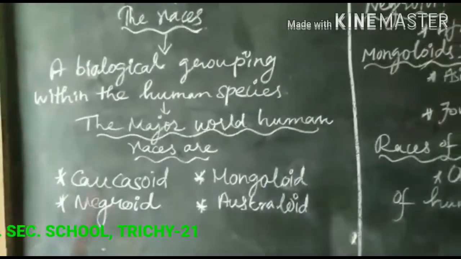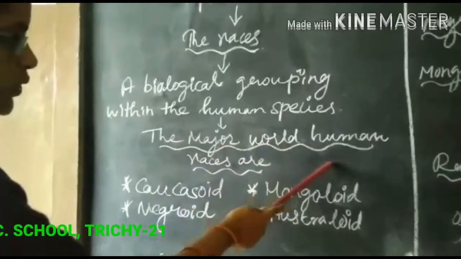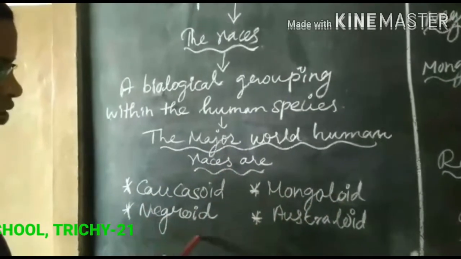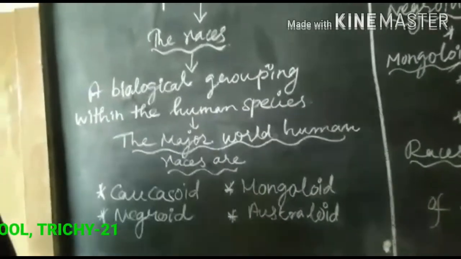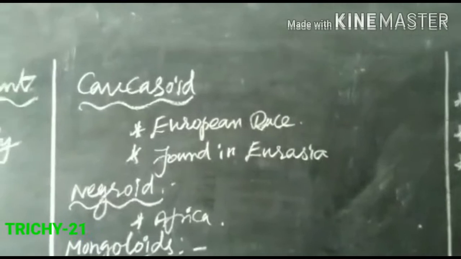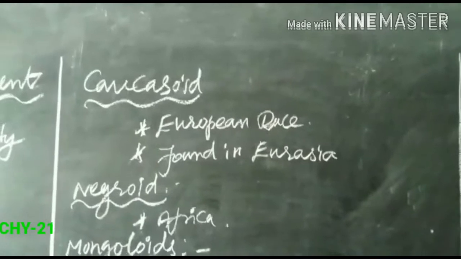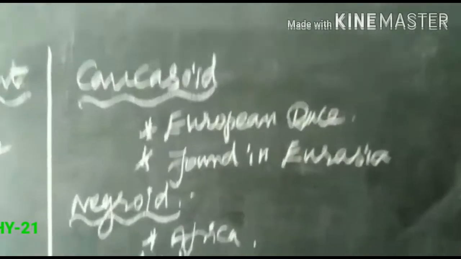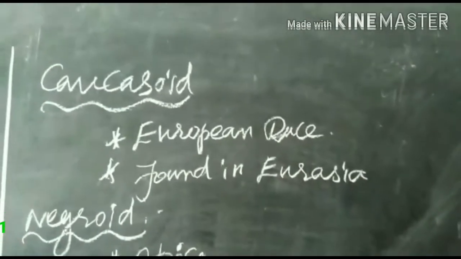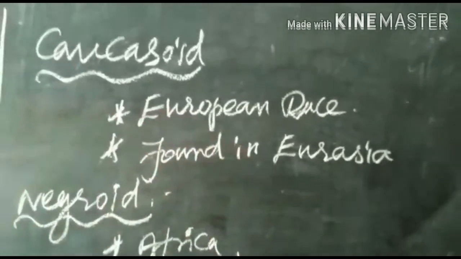Next, let us discuss the major world human races. The major world human races are Caucasoid, Mongoloid, Negroid, and Australoid. Caucasoid is known as the European race. This group has fair skin, dark brown eyes, wavy hair and a narrow nose. The Caucasoids are also found in Eurasia.